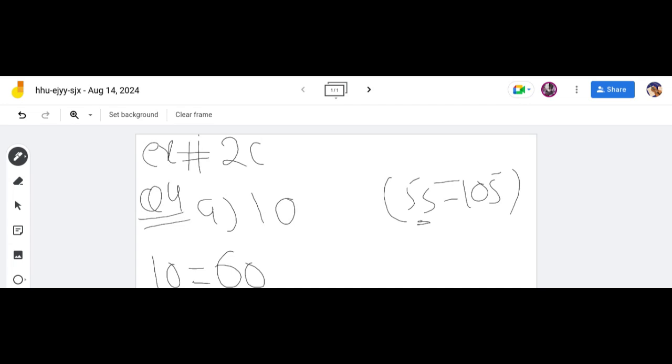So 60, 70, 80, 90 and 100. Can I move further, or do I have to stop here? Stop there, because it's 100. Very good. So the multiples between 55 and 105 are 60, 70, 80, 90 and 100. Understood? Any question? Let me just revise it.